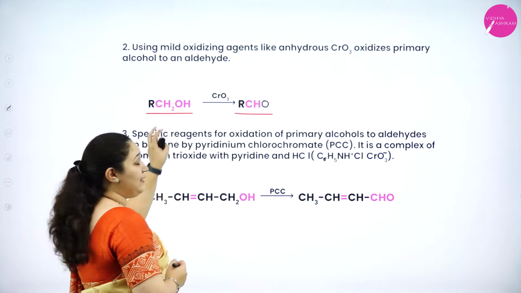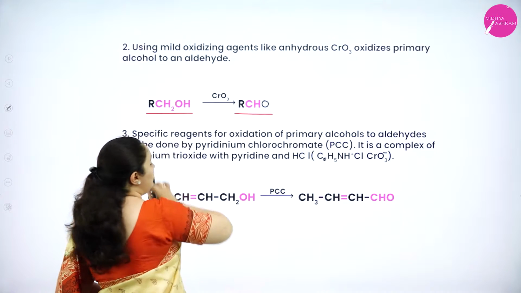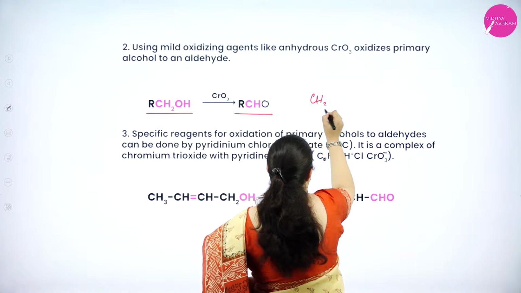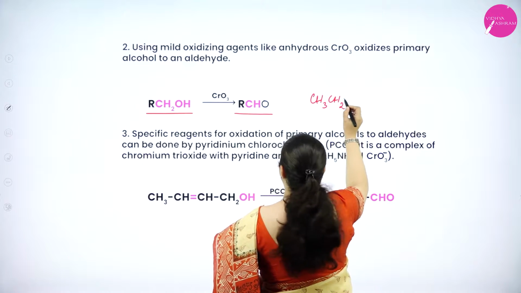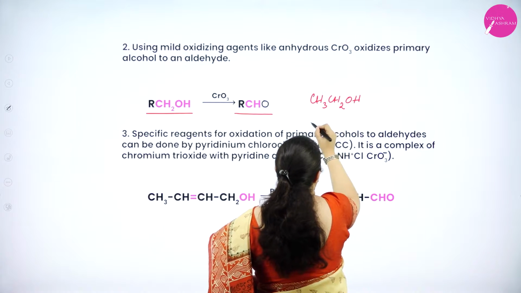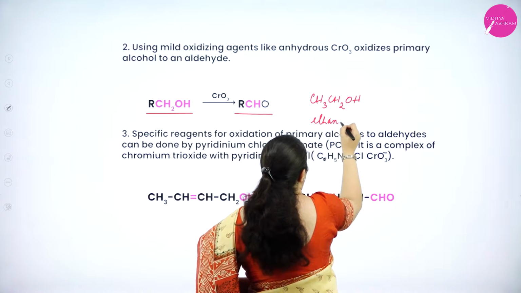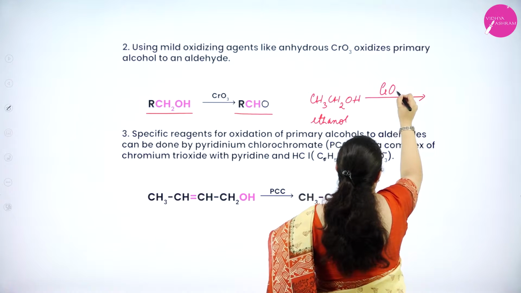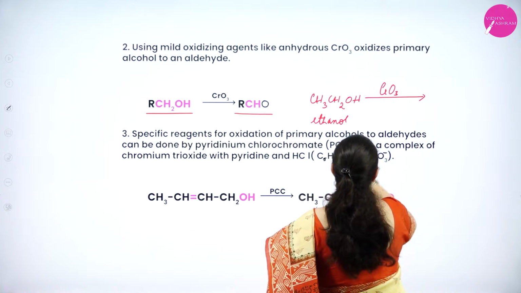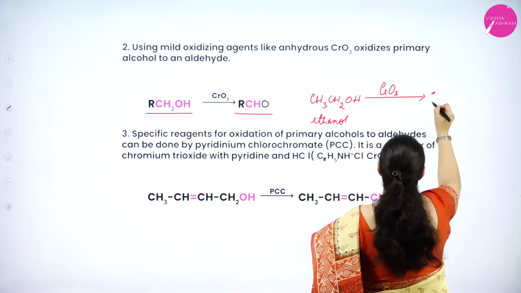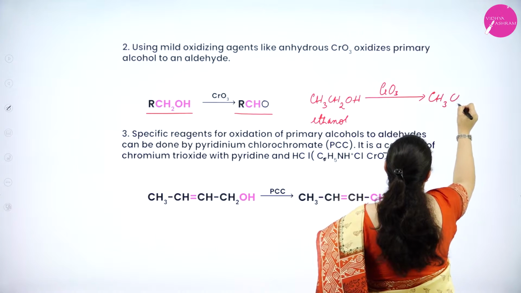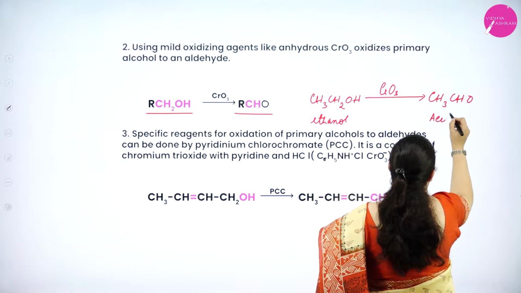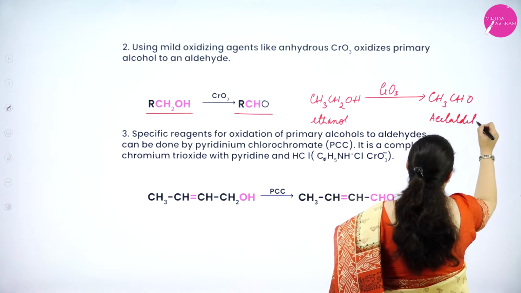Now we can also write an example for this, that is, instead of R I will write CH3 group. So if I take CH3CH2OH, that is ethanol, in the presence of chromic anhydride, this will undergo oxidation to give CH3CHO, that is acetaldehyde.